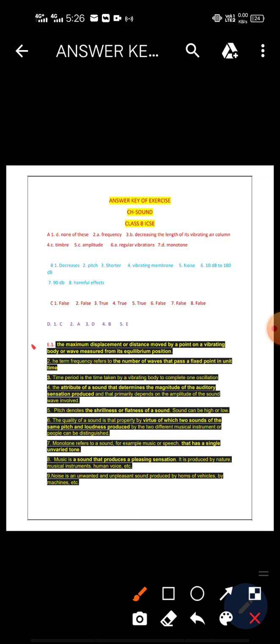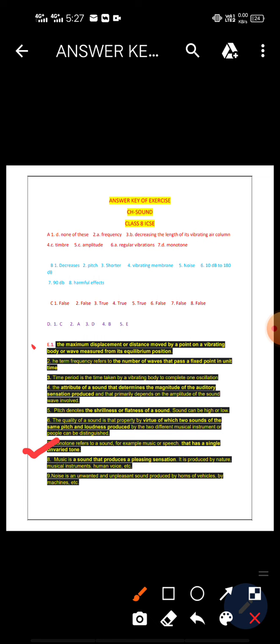Now we move to our next question, that is monotone. So we already know what is monotone. Monotone refers to a sound, for example we can say monotone means unvaried tone. Okay, single unvaried tone. Here amplitude, frequency, pitch, all are same for a monotone. Now what is music?